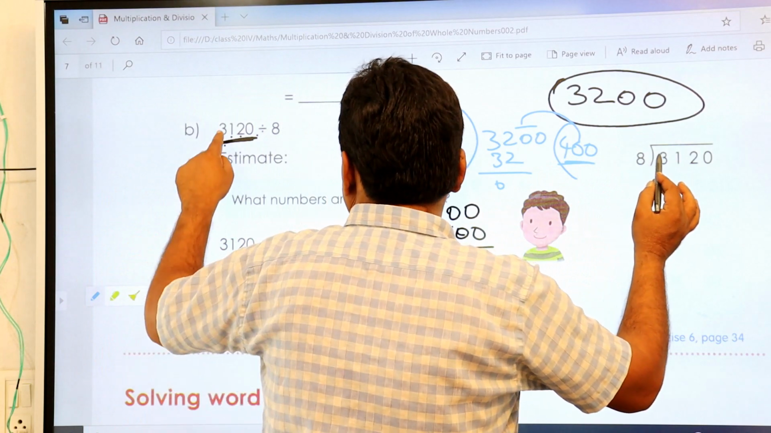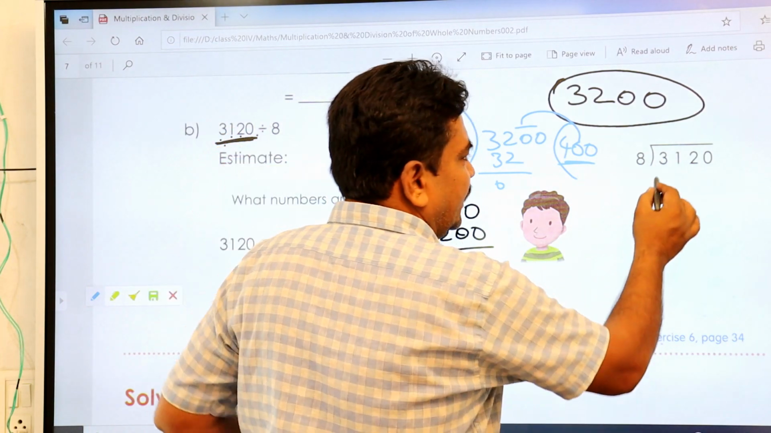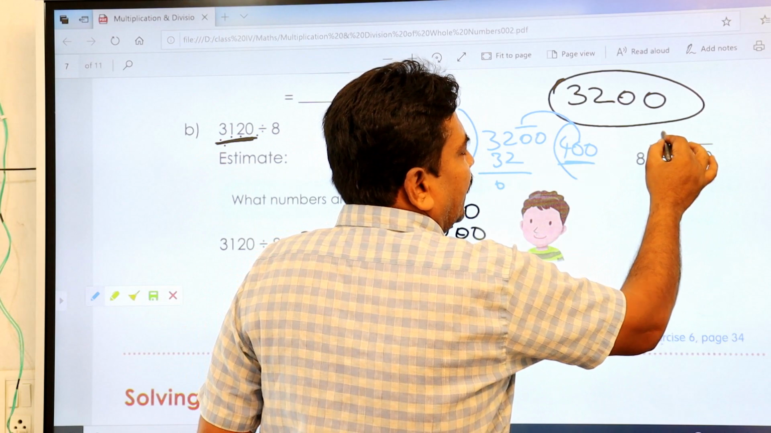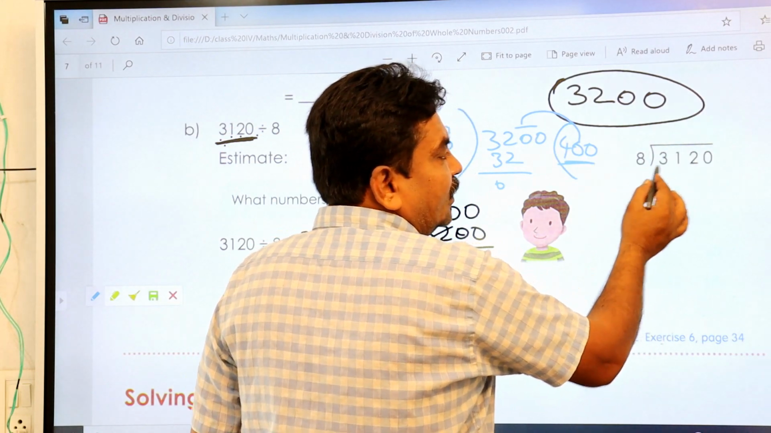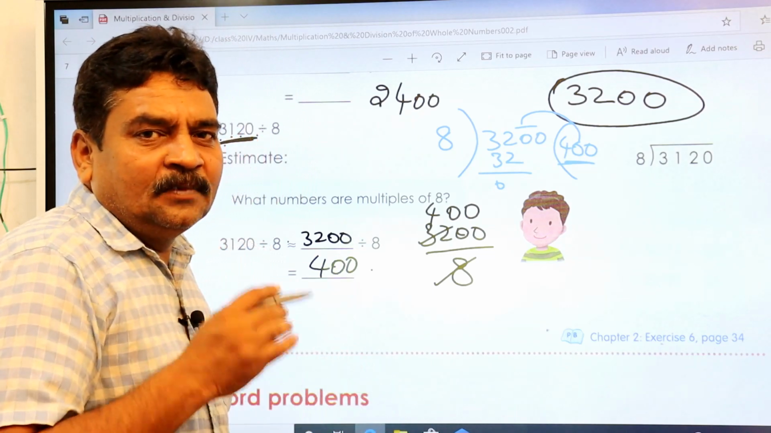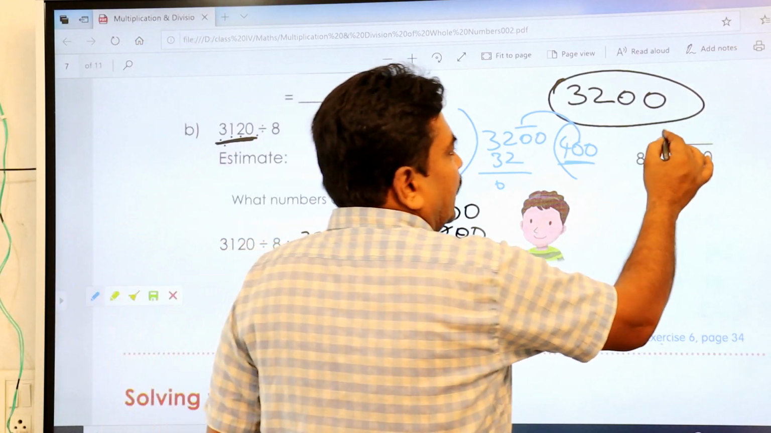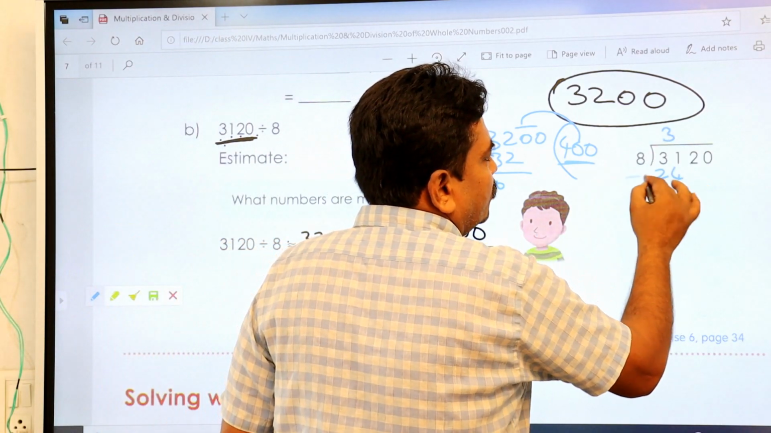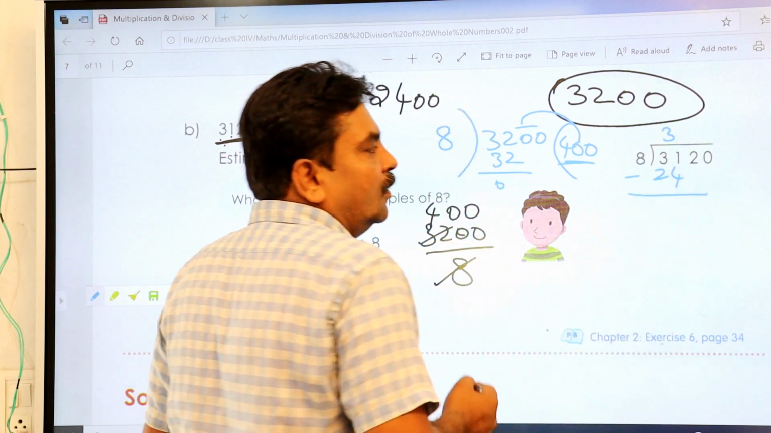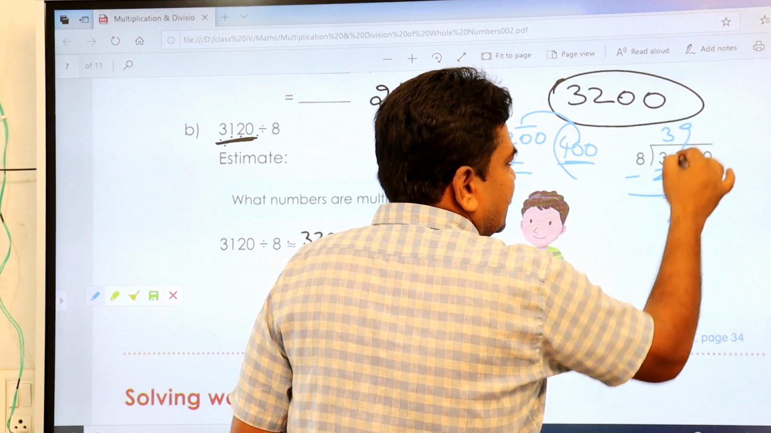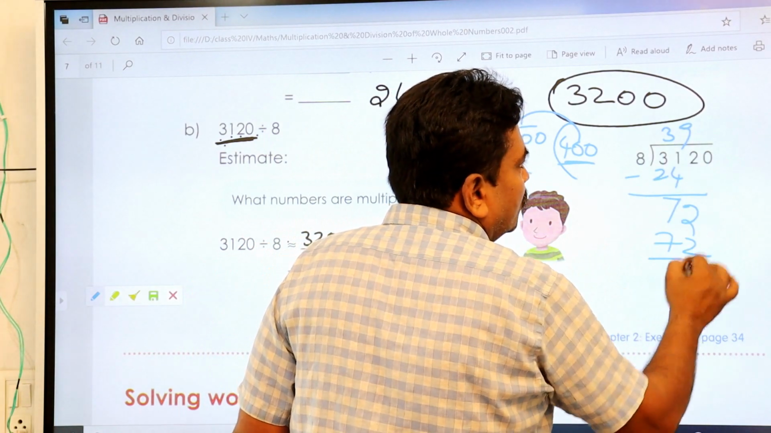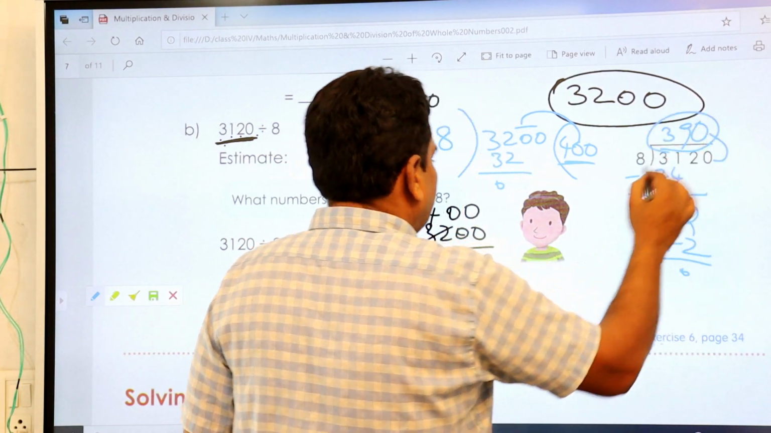8, the original number is 3120. Okay. Then 8 threes are 24. 8 fours are 32. 32 is bigger than 31. That's why you take 8 threes are 24. You subtract from 31. 24 from 31 is 7, and this is 2. 8 nines are 72. This 0 you keep here, it becomes 390.